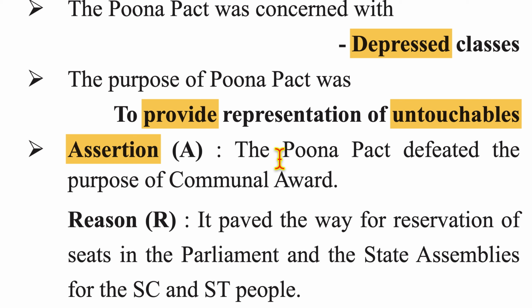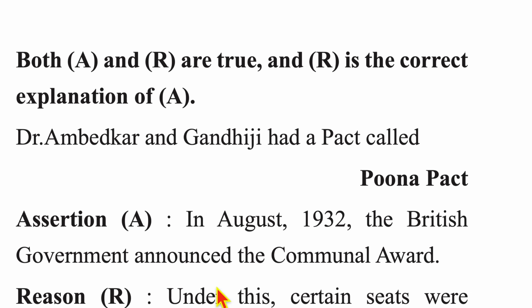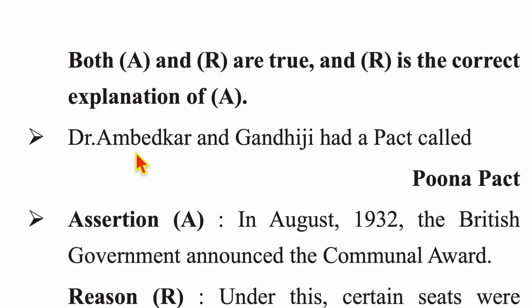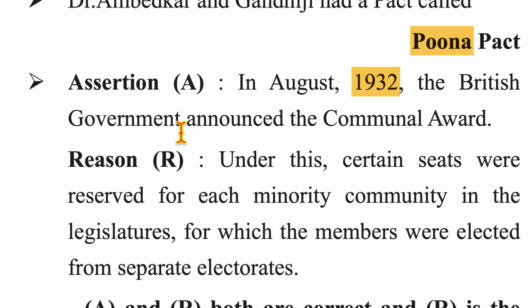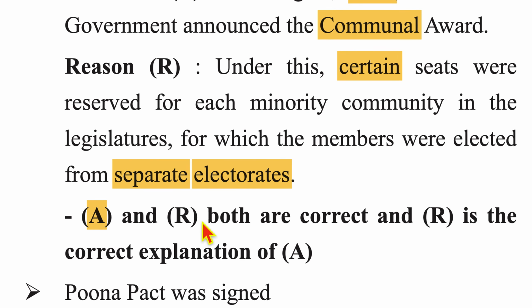Now, assertion: the Pune Pact defeated the purpose of the Communal Award. True. Reasoning: it paved the way for reservation of seats in Parliament and state assemblies for SC and ST people. That is also true. Both assertion and reasoning are true, and the reasoning is the correct explanation of the assertion. Now, Dr. Ambedkar and Gandhiji had a pact called the Pune Pact. In August 1932, the British government announced the Communal Award. Under this, certain seats were reserved for minority communities in the legislature, for which members were elected from separate electorates. A and R both are correct, and the reasoning is the correct explanation of the assertion.